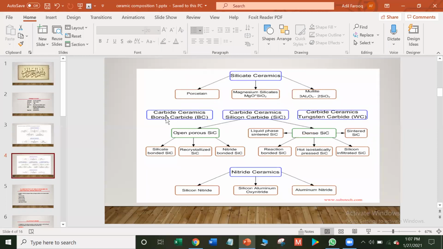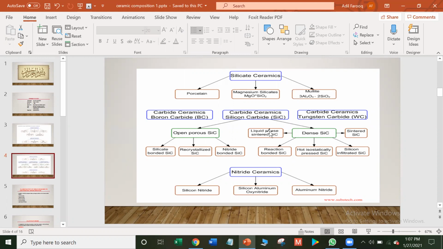Carbide ceramics are also divided into 3 different categories: boron carbide, silicon carbide, tungsten carbide. Silicon carbide is divided into further 2 categories: open porous silicon carbide and dense silicon carbide. Open porous silicon carbide is further divided into 3 different categories: silicate bonded silicon carbide, recrystallized silicon carbide, nitride bonded silicon carbide.